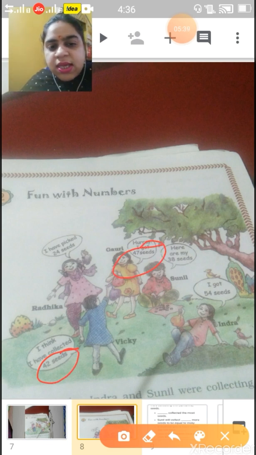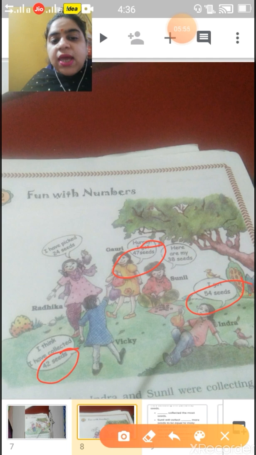And Indra is having 54. So they were asking how many students are having more than 40 seeds. So 3 children are having more than 40 seeds: Vicky, Gauri, Indra. Vicky is having 42, Gauri is having 47, and Indra is having 54.